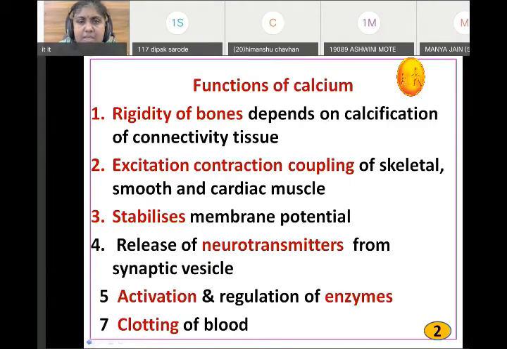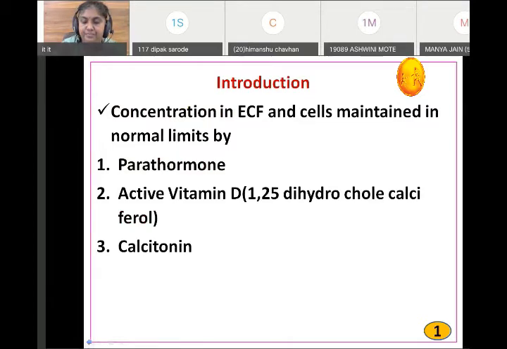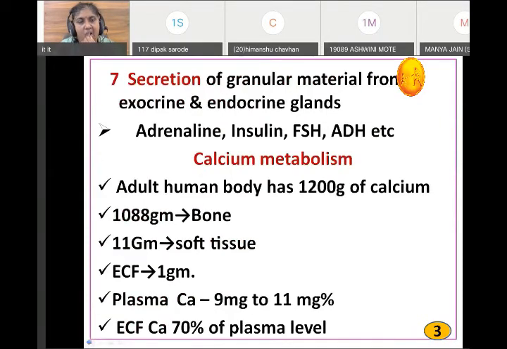Now, functions of calcium we have already seen. Skeletal muscle activity. The adult human body has 1200 gram of calcium. It's not very important. Normal is 9 to 11 milligram percentage.